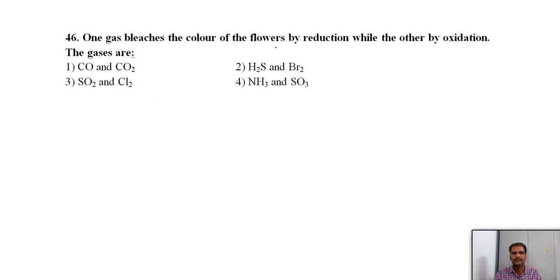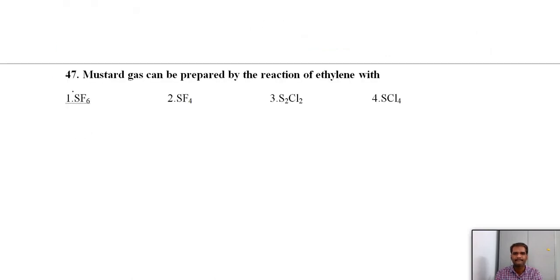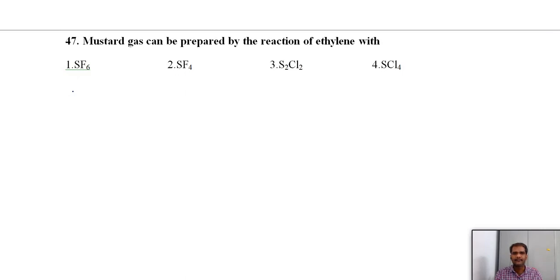One gas bleaches the color of flowers by reduction, while the other by oxidation. This is again very important. We know that sulfur dioxide bleaches by reduction, and the remaining compounds show the bleaching property through oxidation. So if you take chlorine or ozone, whatever it is, with sulfur dioxide, one is a reduction and one is an oxidation process. Mustard gas can be prepared by the reaction of ethylene with S2Cl2 or SCl2. If you treat either of these compounds with ethylene, you will get mustard gas.